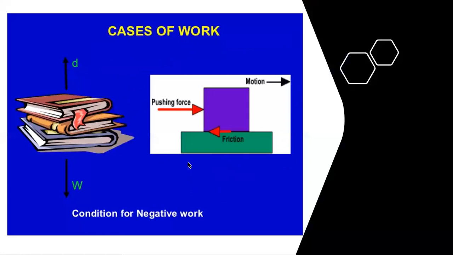So with the help of figures here, if we have to lift up some books, then we apply the force in the upward direction and the weight of the books, that is the force, is acting downwards, and the books are being lifted up by the person in the upward direction. So the work done by gravity, that is the weight of the books, will be negative, as gravity is acting downwards and we are lifting the books upward.